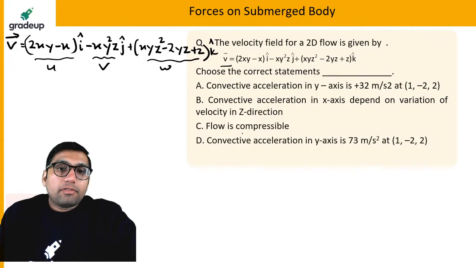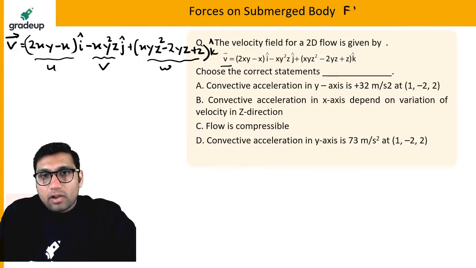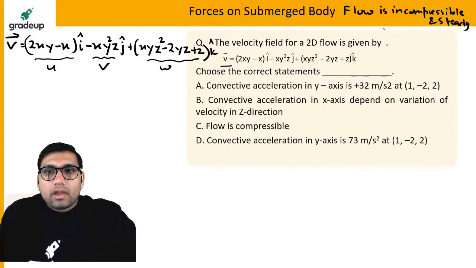The third statement is flow is compressible. When we say that flow is incompressible and steady, then du by dx plus dv by dy plus dw by dz is equal to 0.